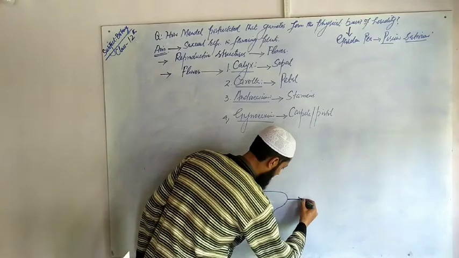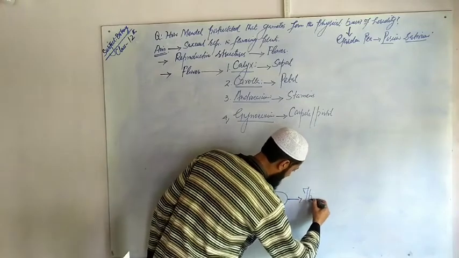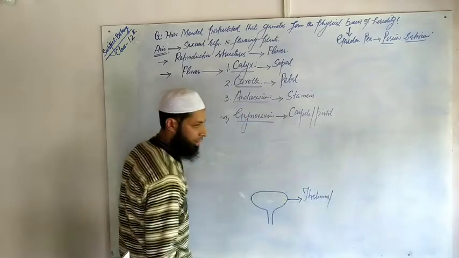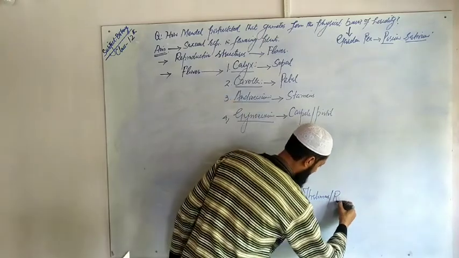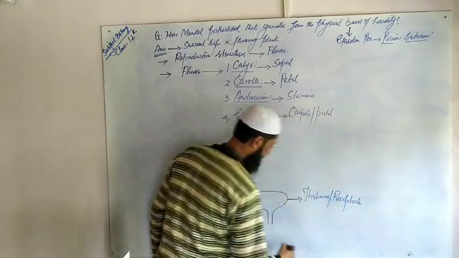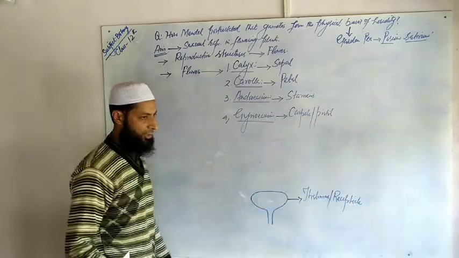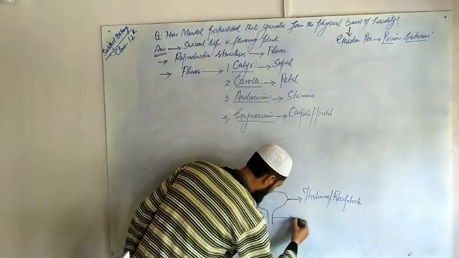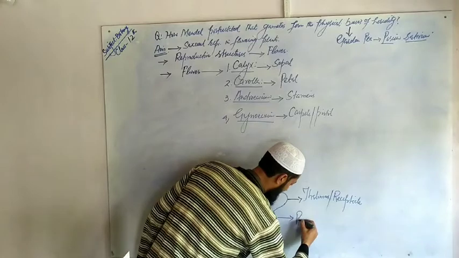This base is called thalamus, also called receptacle. It is the base of the flower from which different whorls arise in a sequential way. And the flower also has a stalk that's called pedicel.